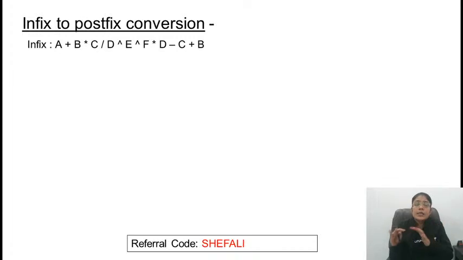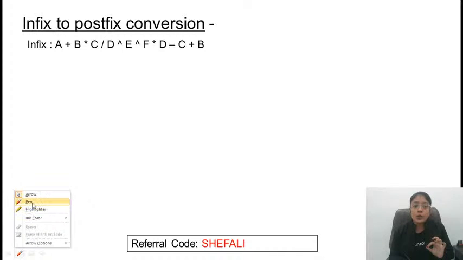So multiple scans are required to evaluate an infix expression. That is why we are going for infix to postfix conversion, because to evaluate a postfix expression only a single scan is required. Obviously, if fewer scans are required, the complexity will be less. It will take less time complexity. Make sense?